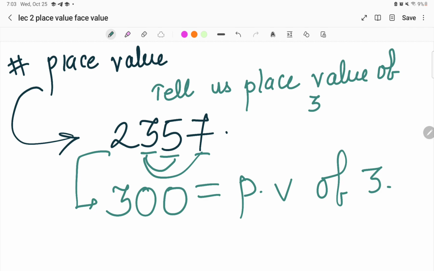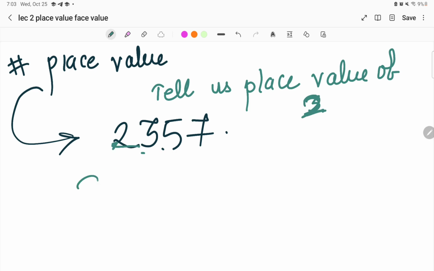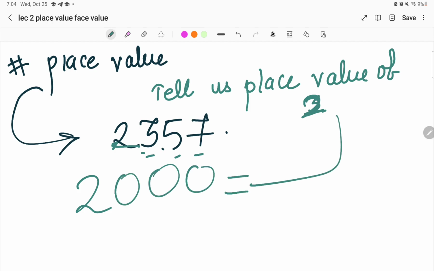Got it? If they ask you to find out the place value of, for example, 2, what will you do? Write 2 as it is and check how many digits are there after 2. 1, 2, 3. There are 3 digits, so give 3 zeros. Simple. So 2000 is the place value of the 2 in the given number.